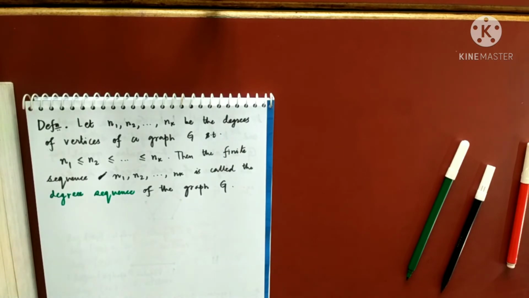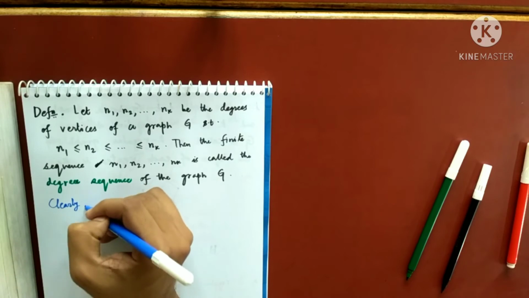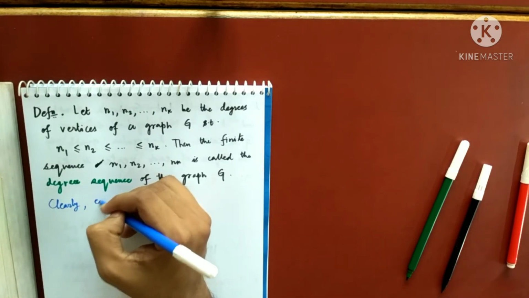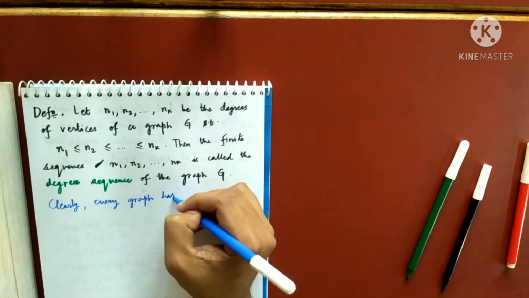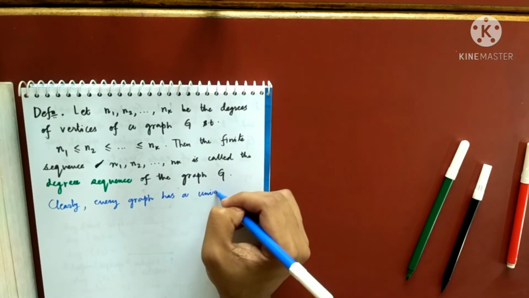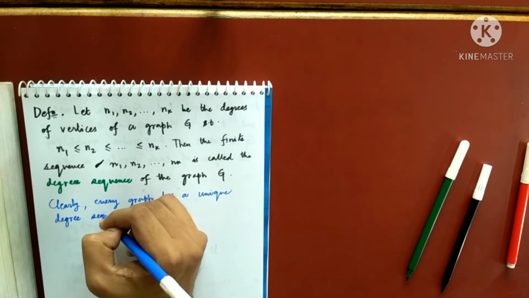Okay, now the next thing is you tell me, given any graph, can that have two degree sequences? No, sir. No, definitely no. So clearly, from the definition, every graph has a unique degree sequence.